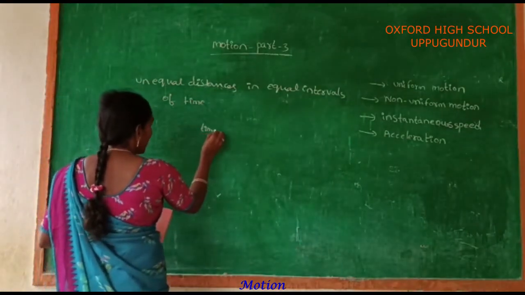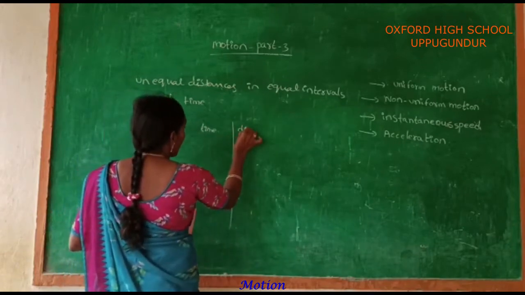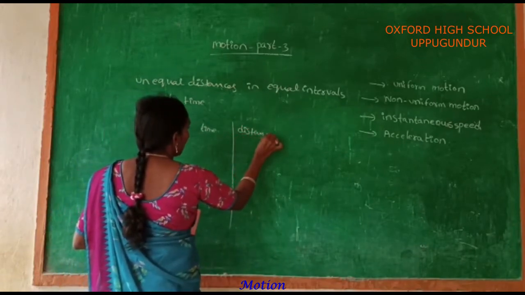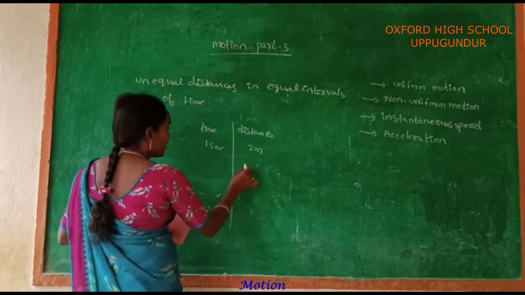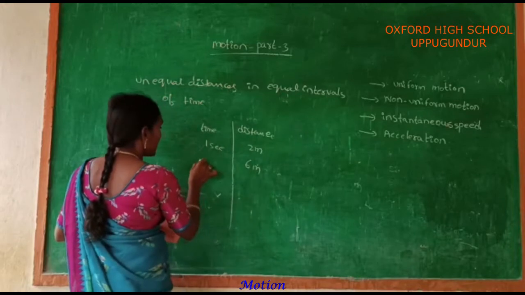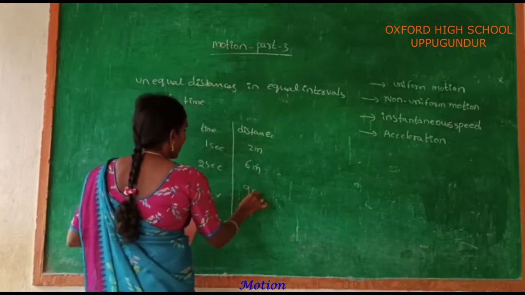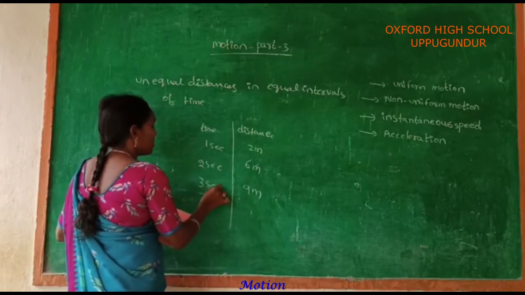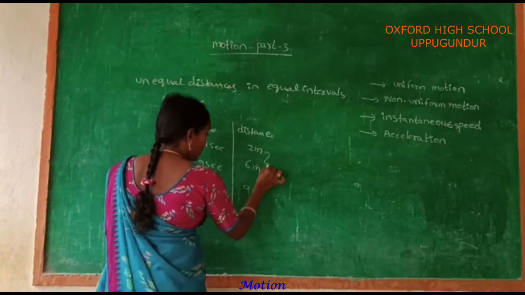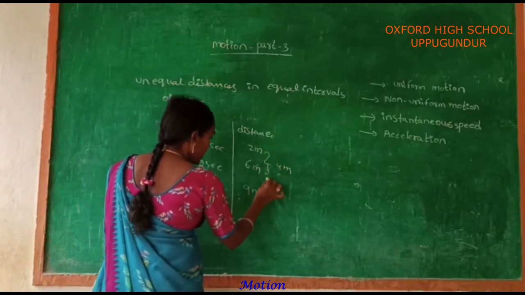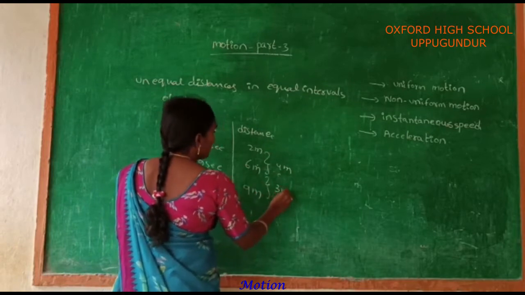If you take the same example of the cyclist: he covers a distance of 2 meters at 1 second, 6 meters at 2 seconds, and 9 meters at 3 seconds. Now look at the board. The difference between the first two is 4 meters, and the difference between the next two is 3 meters.